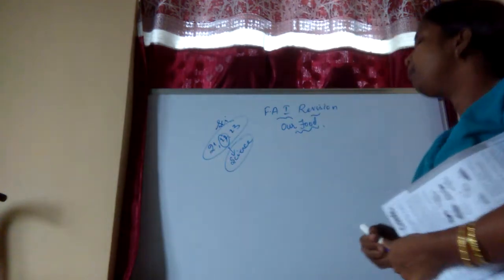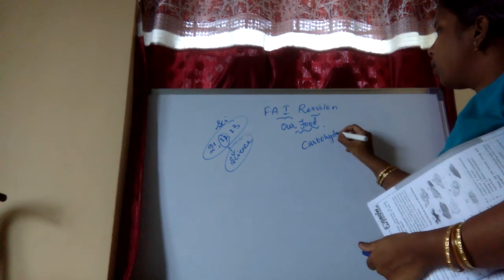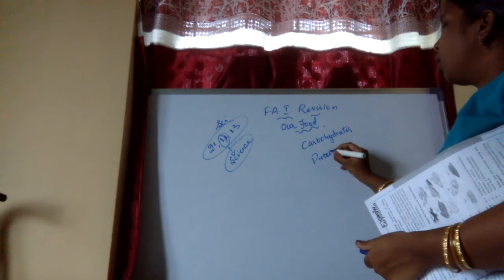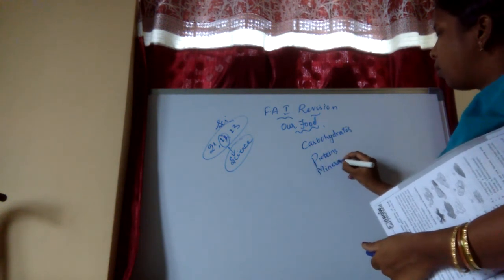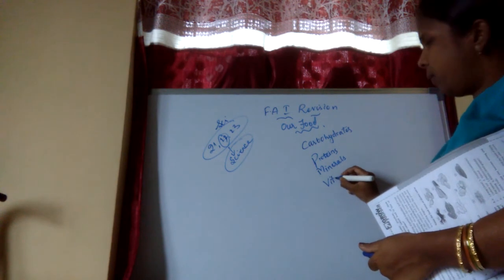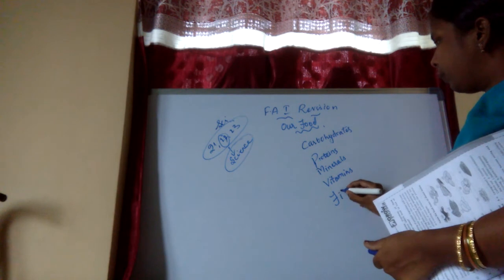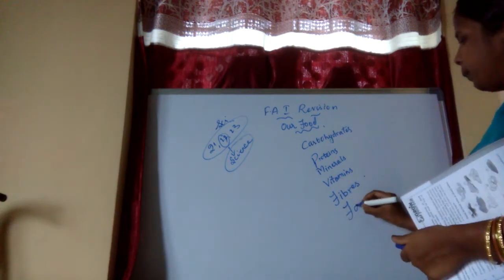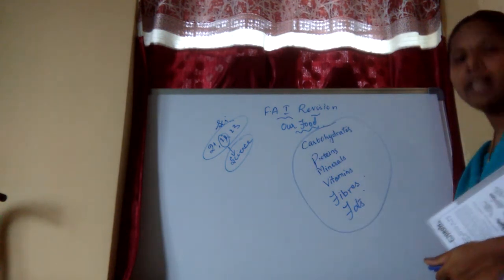So a balanced diet should contain carbohydrates, proteins, minerals, vitamins, fiber, okay, fat. So a balanced diet should contain all this.